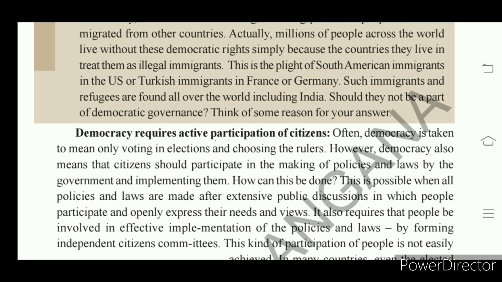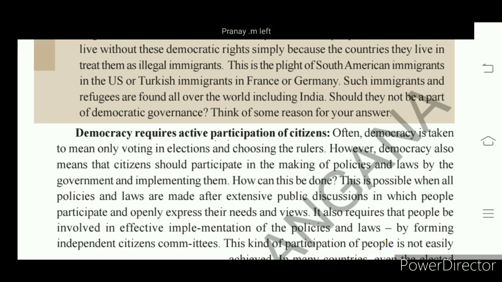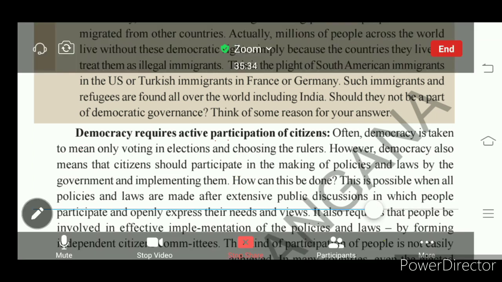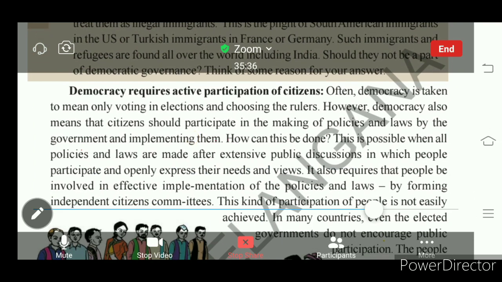Then only the right candidate will be elected. Democracy is taken to mean only voting in election and choosing the rulers. Democracy also means that citizens should participate in making of policies and laws by the government and implementing them.